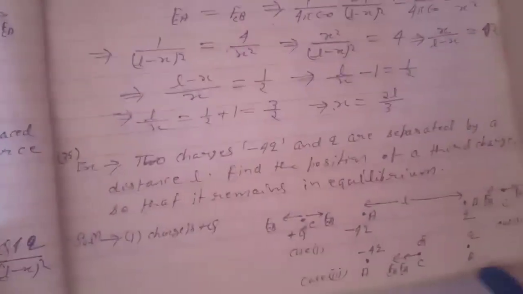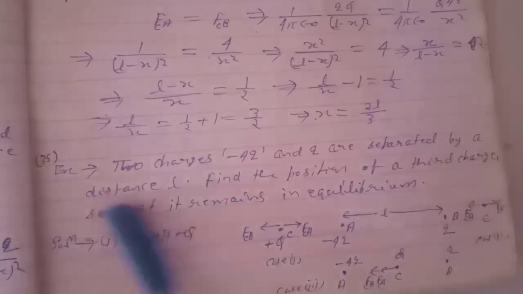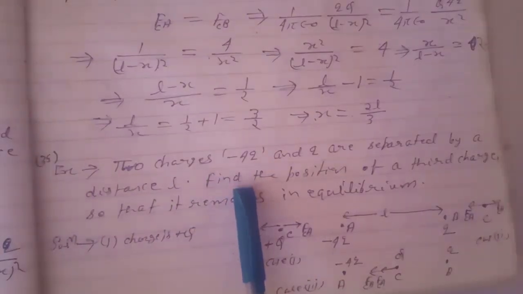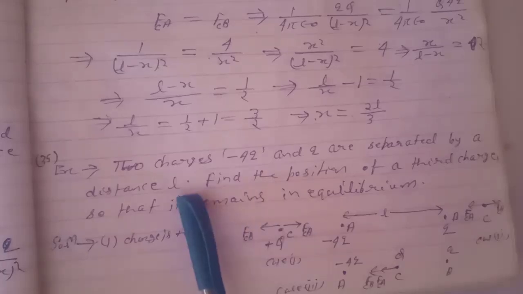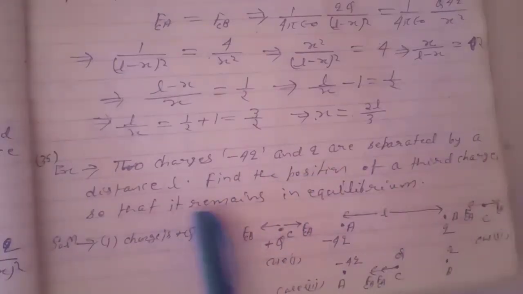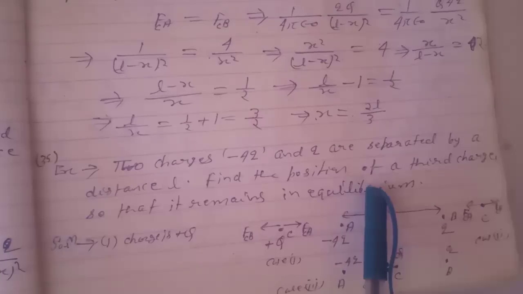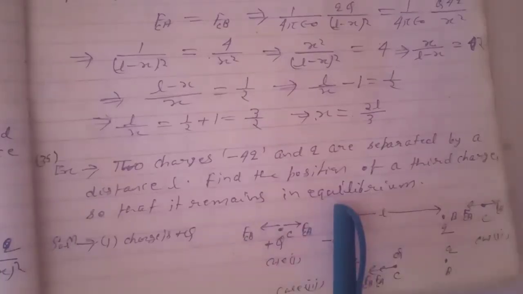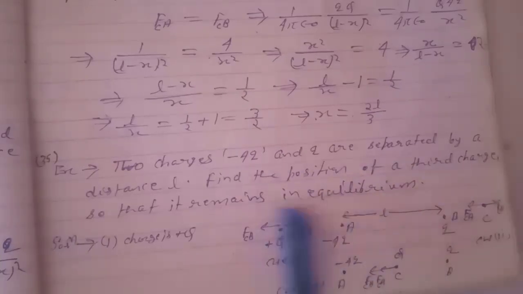Next, two charges, minus 4Q and Q, are separated by a distance L. Find the position of a third charge so that it remains in equilibrium. Again, we can check different situations in this case. Where should the charge be placed so that it remains in equilibrium.